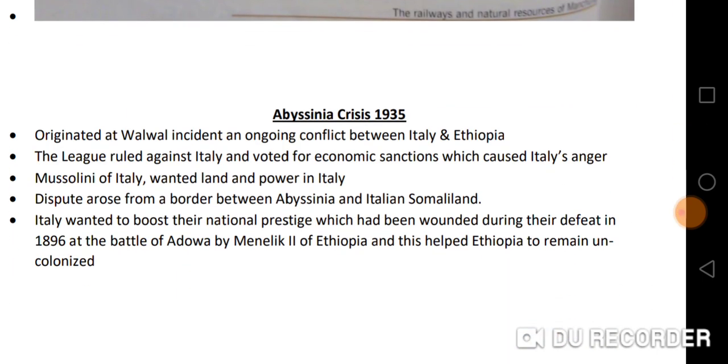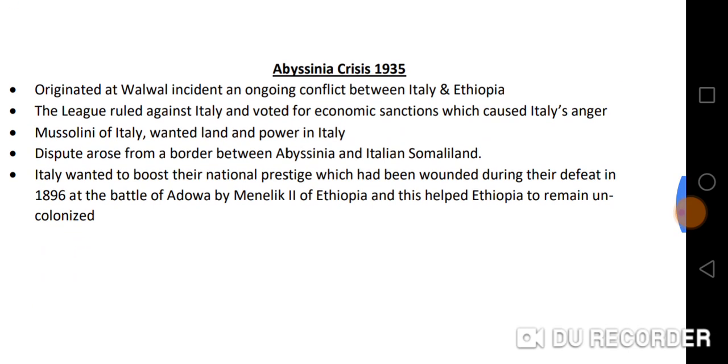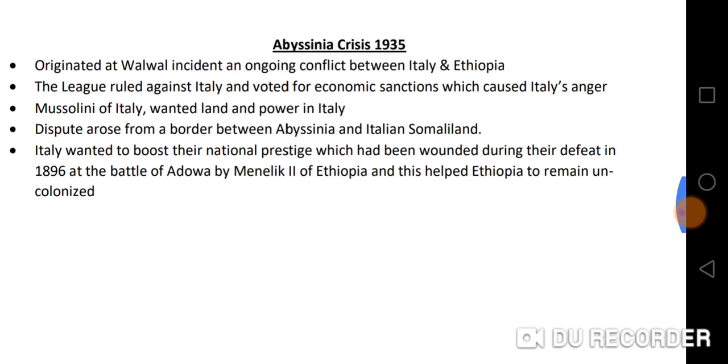We'll move on to the Abyssinia crisis of 1935. This originated at the Walwal incident, and it was an ongoing conflict between Italy and Ethiopia. The League of Nations ruled against Italy, and it voted for economic sanctions, which caused Italy's anger.